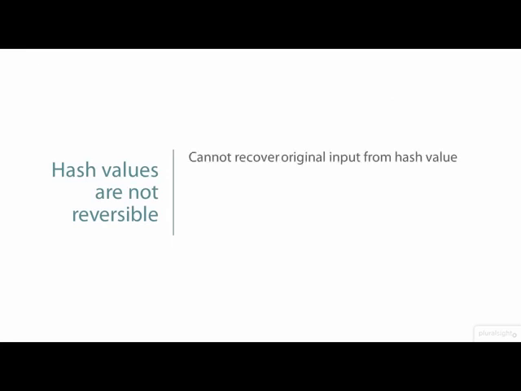I mentioned previously that hash values are not reversible. That is, there is not enough information in the hash value to reveal the original information that was hashed, or to discover the type of information the hash represents. This irreversibility is why you will often hear cryptographic hashing described as one-way hash functions, to differentiate it from other types of non-cryptographic hashing that are reversible.